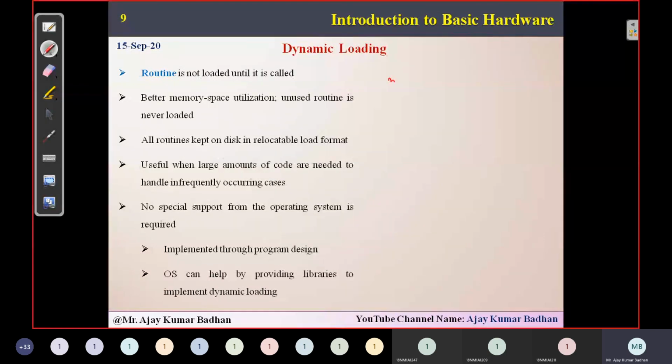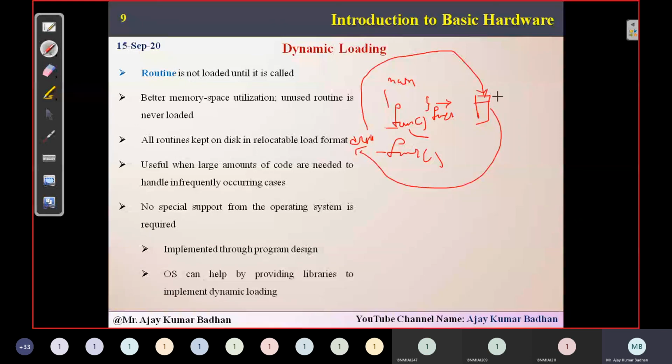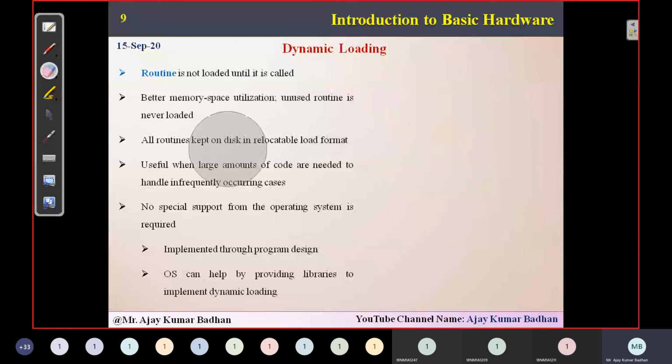Just a small example: main is there, and you have written two functions, function 1 and function 2. The main program and variable declarations are loaded in RAM, but these two functions are located on disk. Whenever you call function 1, it is loaded from the disk into RAM. Once it completes execution, it is stored back, and that memory is used again by function 2. This is the way it takes place, and that is what we call dynamic loading.